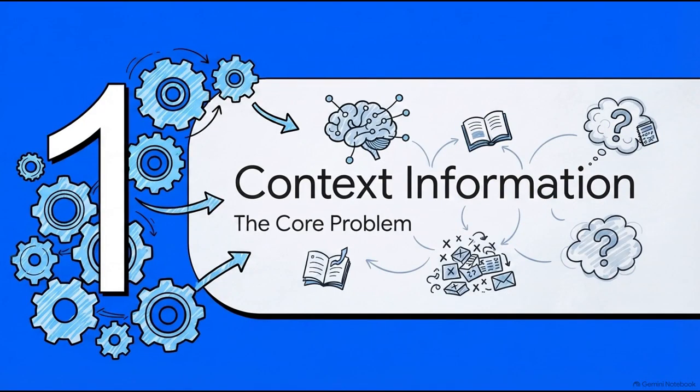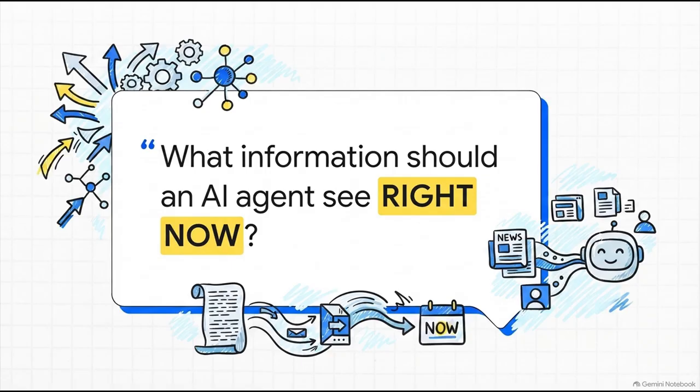So that brings us to Section 1, the context information problem. Really, this entire problem boils down to one single crucial question. What information should an AI agent see right now? We aren't just asking what the AI should do anymore. We're being forced to completely rethink how we curate its environment at any given second.